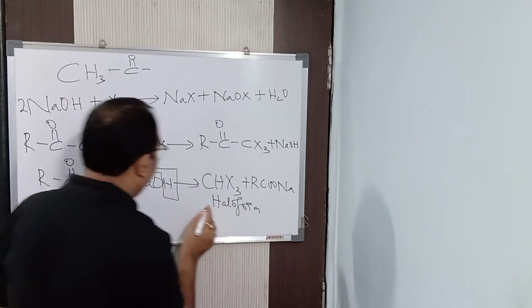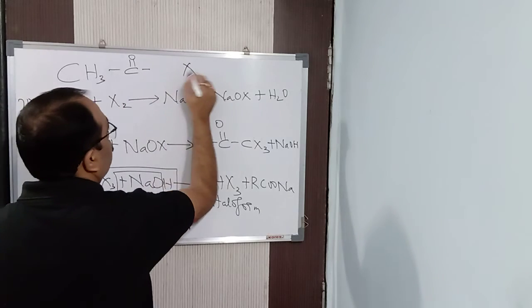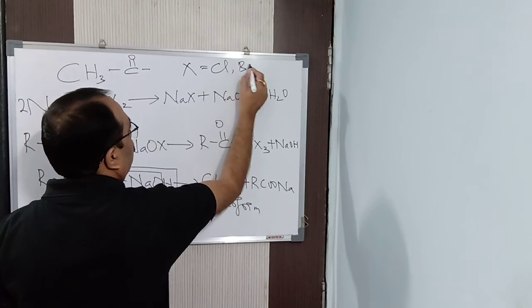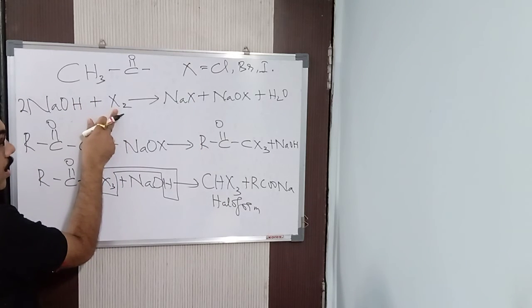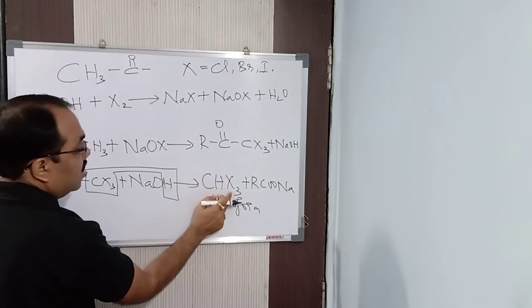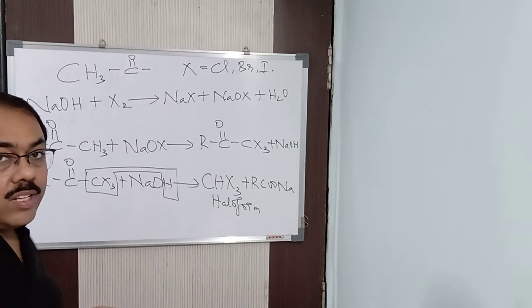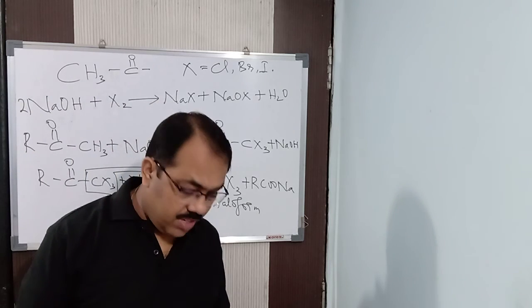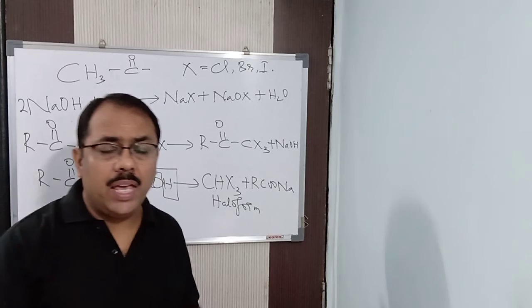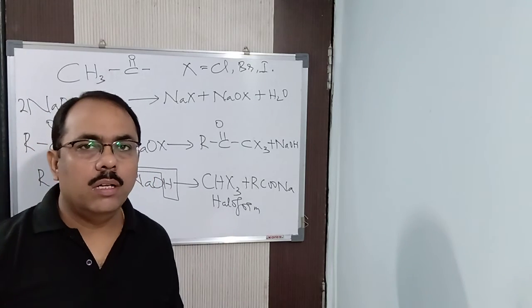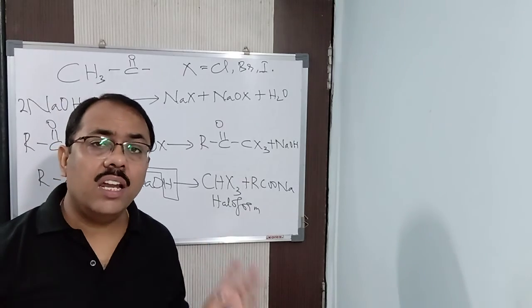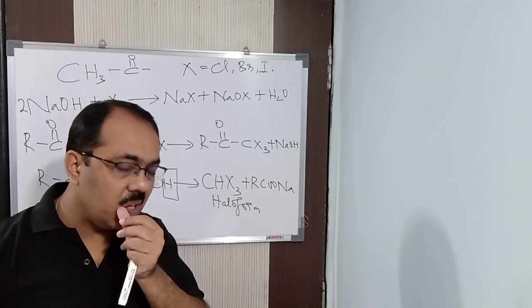Now X can be any halogen, you know that. It can be chlorine, bromine and iodine. So if I take iodine, I2, then I will get CHI3. Now CHI3 is iodoform, and the iodoform test is a very important test because it gives a pale yellow crystalline precipitate which has a characteristic odor.